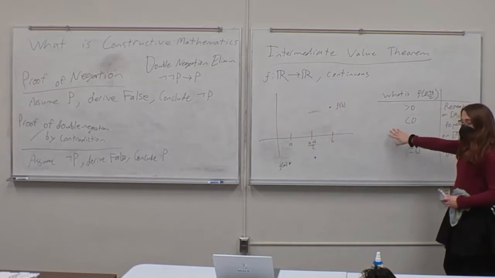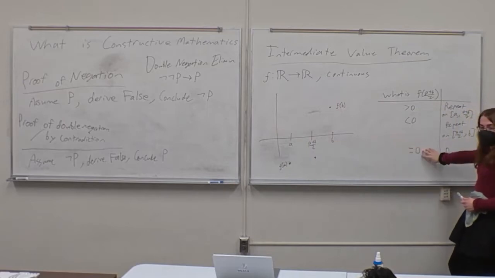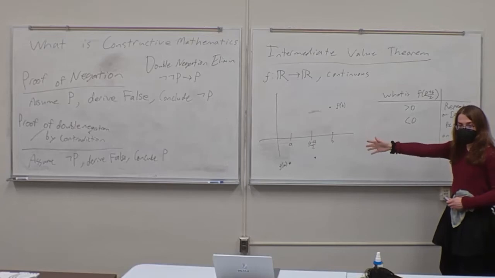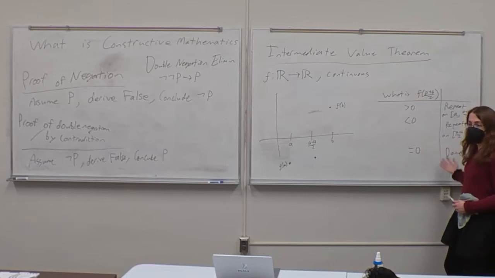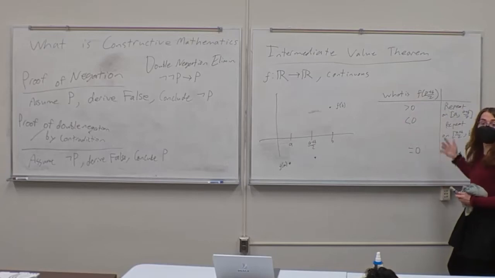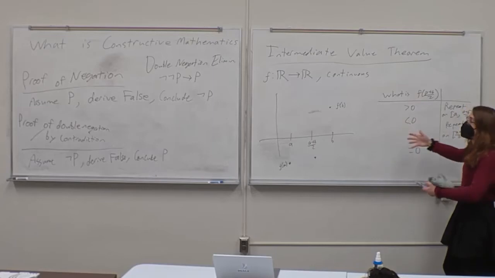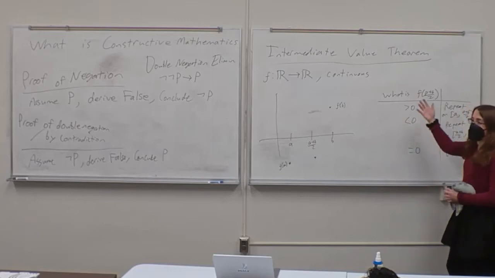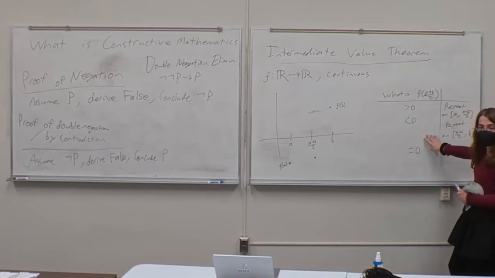So see if you can spot where this falls apart in constructive mathematics. It's right here. It is not true that any real number is either equal to 0 or not equal to 0. That's using the law of excluded middle. We do not have that f of A plus B over 2 is either equal to 0 or not equal to 0. So we can't actually proceed in this case. We just can't move forward. This proof doesn't work. It doesn't mean that the intermediate value theorem is false. Because again, classical mathematics is constructive mathematics with the law of excluded middle. So we can't prove it's false in constructive mathematics because it is true in classical mathematics. This proof just doesn't work.